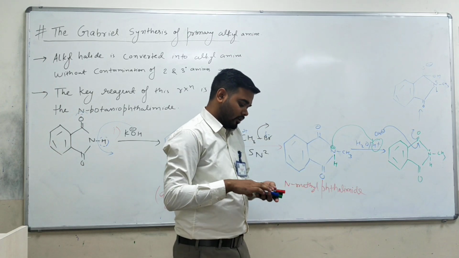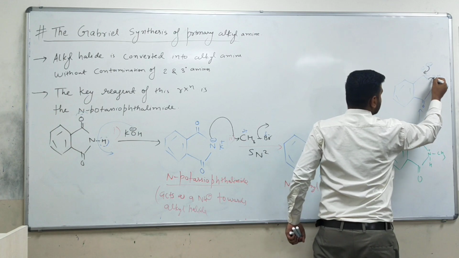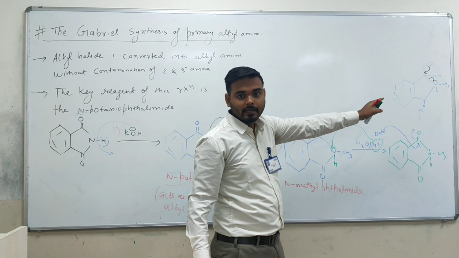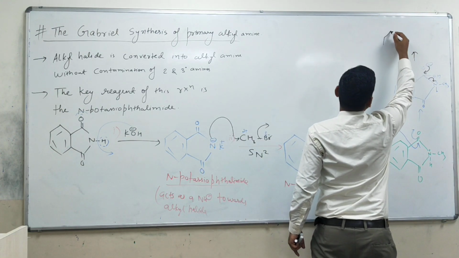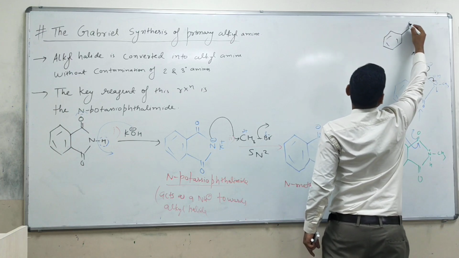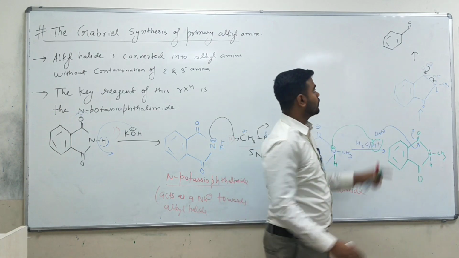Right now, what will happen here? This negative charge will come inside and break this particular bond, and it will neutralize the positive charge that is there. So if you see very carefully, what will you get after that? You will get this one, and again this is going to restore, means this is going to again be your double bond O.